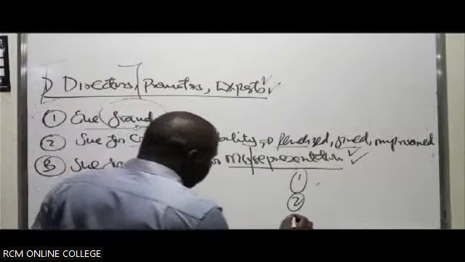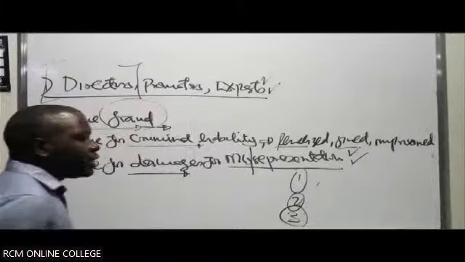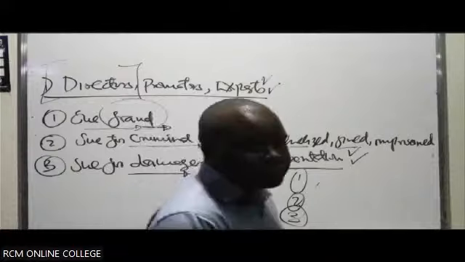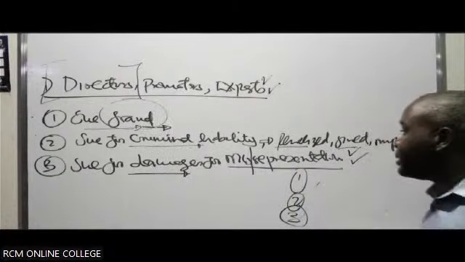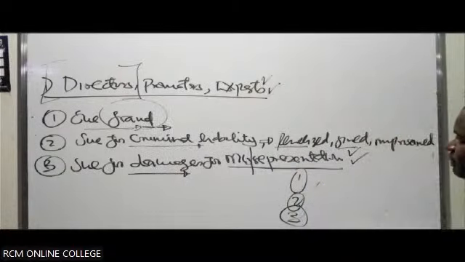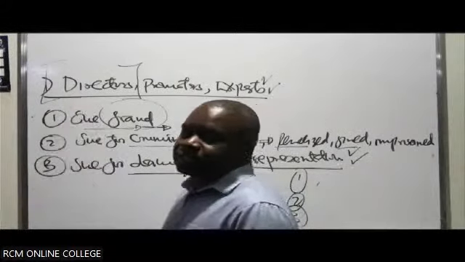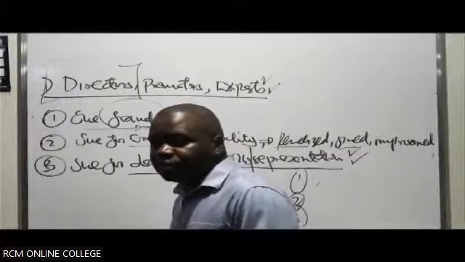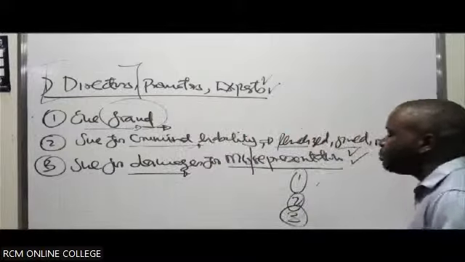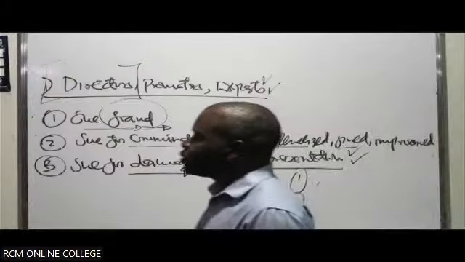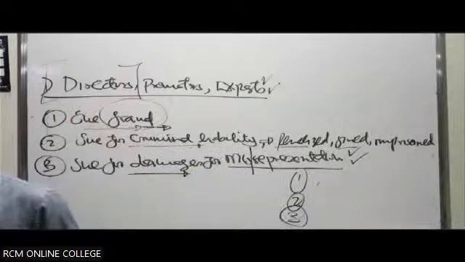Number three, another way is that you relied on information from an official person or officer of the company. Maybe it can be the company secretary, who advised you as a director. Maybe it was the lawyer of the company. He advised you, you relied on his statement, and as a result you ended up signing off or approving the prospectus. So if you are held liable as a director, those are part of the reasons why you can defend yourself.